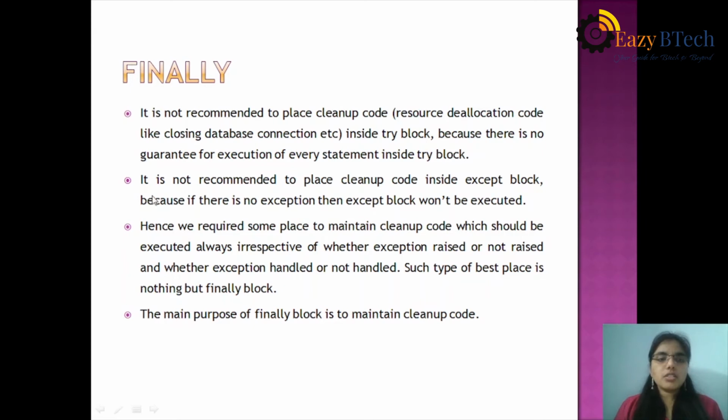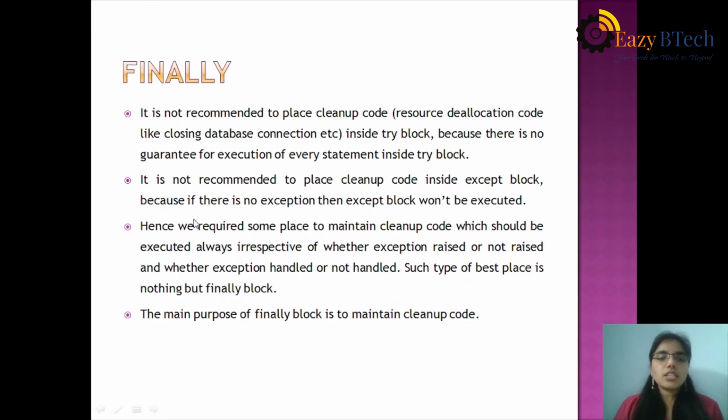It is also not recommended to place cleanup code inside the except block. Why? Because if there is no exception, the except block won't be executed. If there is an exception, then the except block is executed. So it is not recommended to place cleanup code in the try block as well as the except block.